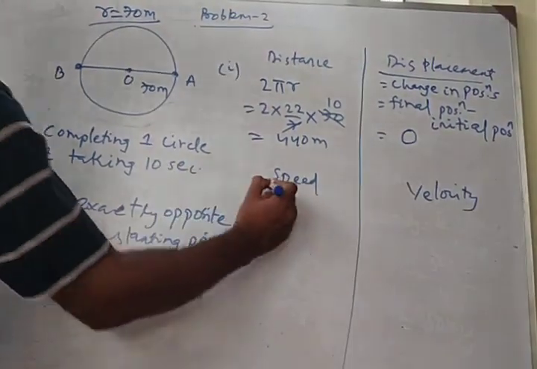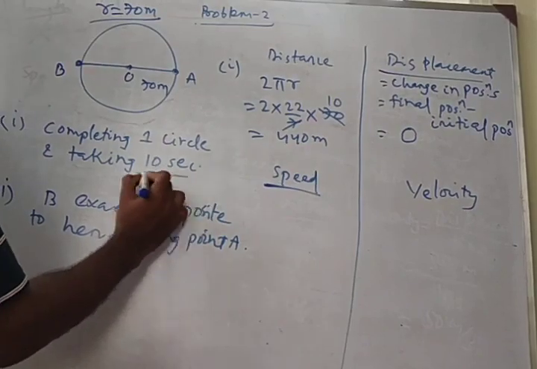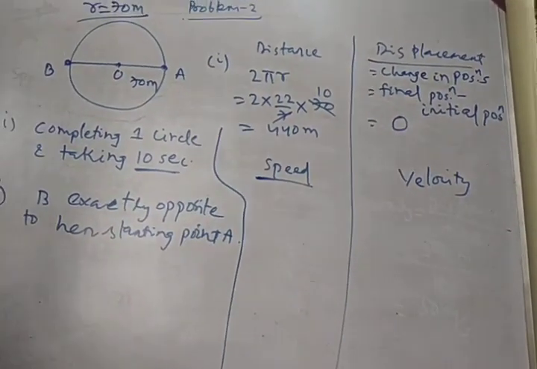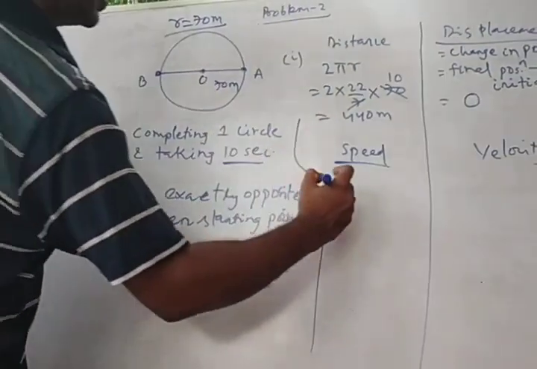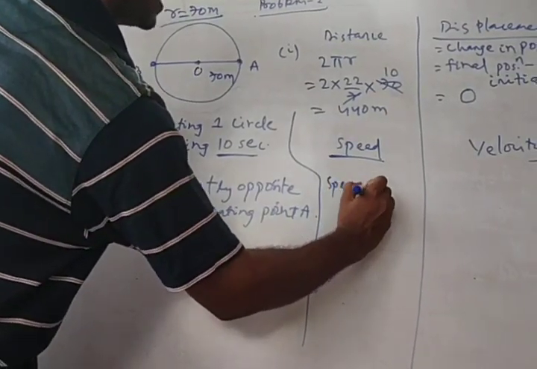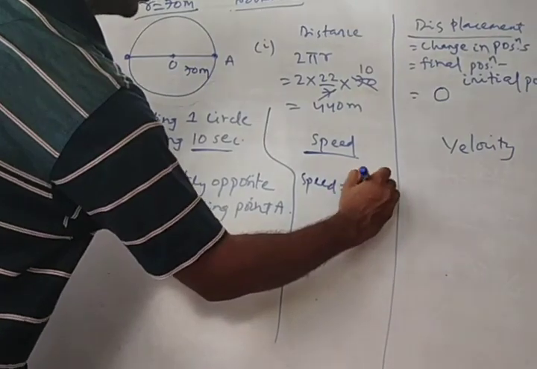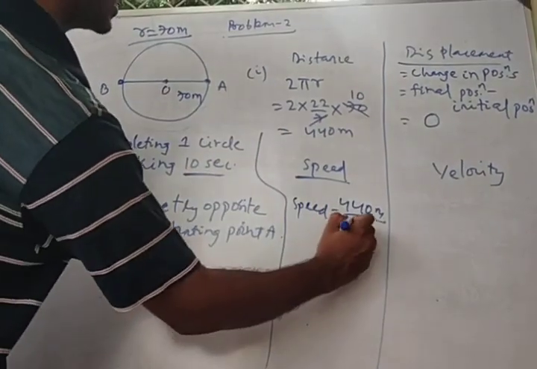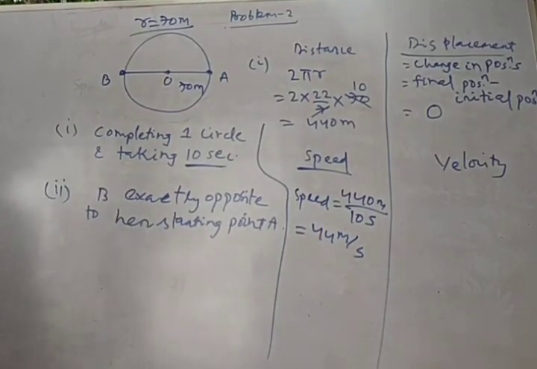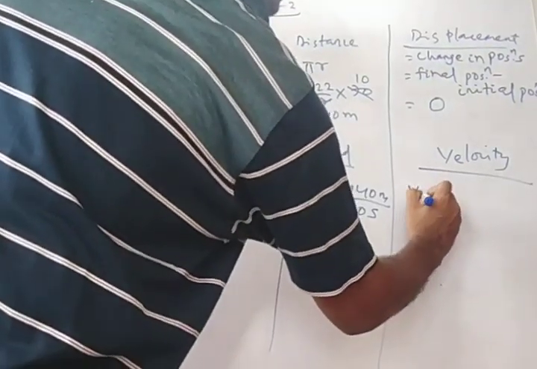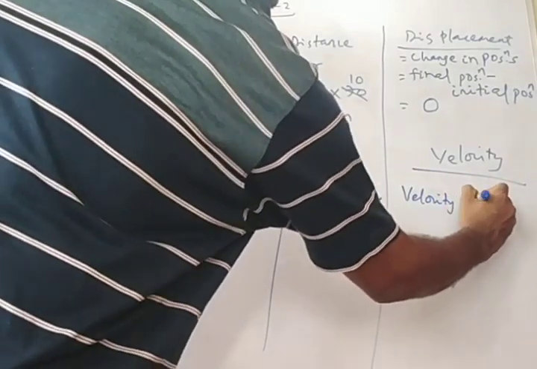Now what is the speed? The girl is taking 10 seconds to cover one complete cycle. Now speed will be distance by time. Distance she has covered is 440 meter. Time she is taking is 10 seconds. So this will be 44 meter per second. What will be her velocity? Velocity will be displacement by time.